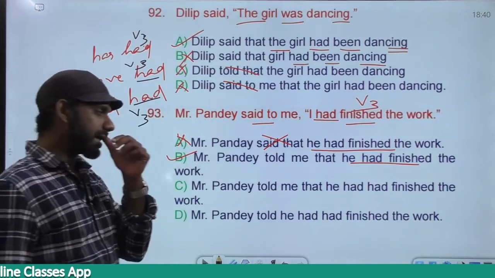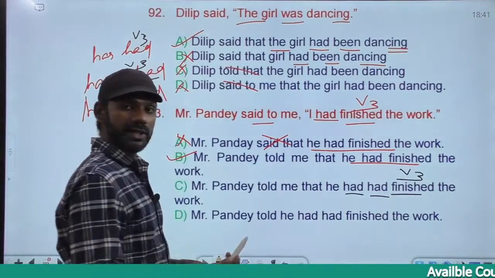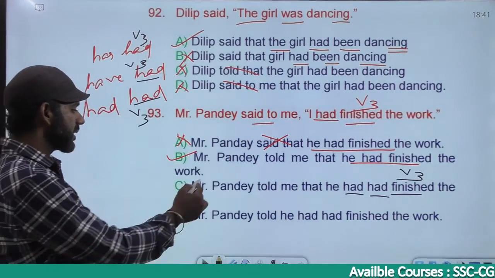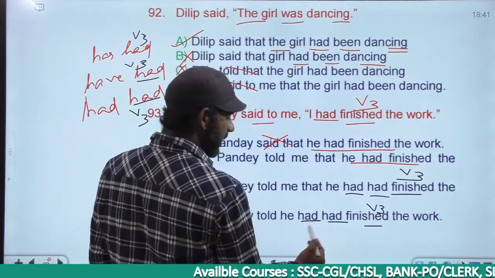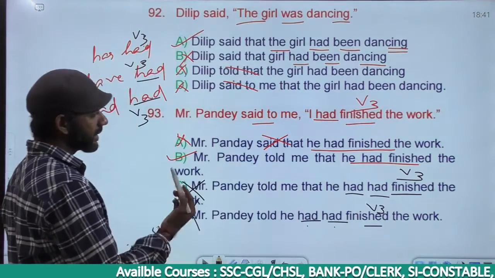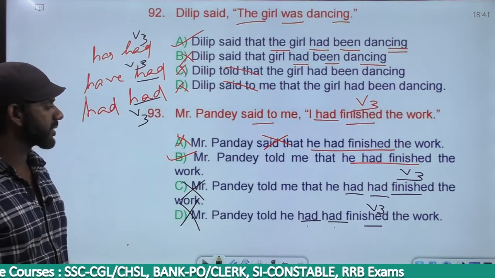There is nothing like had plus V3. There's no structure like had plus V3. C is gone, the same reason for the last option. Nothing like had plus V3, eliminated. The answer is option B. Mr. Pandey told me that he had finished the work.